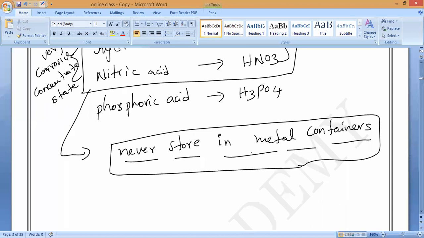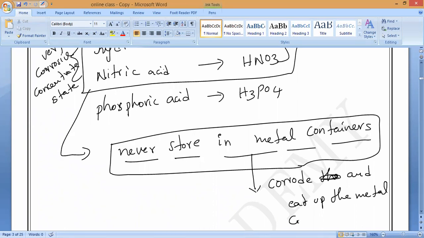We will never store them in metal containers because they will react and be corrosive in nature, correct or not? They will start to corrode and eat up the metal container. That is the reason we never store these mineral acids in them.